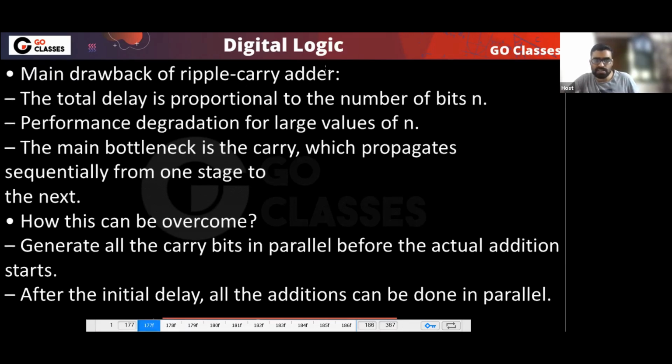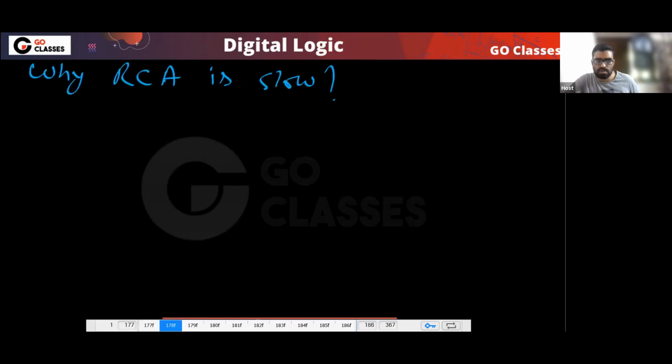Why is this ripple carry adder slow? So this is your ripple carry adder. Why is this slow? This is slow because the carry must ripple. Yes or no? The carry must go.